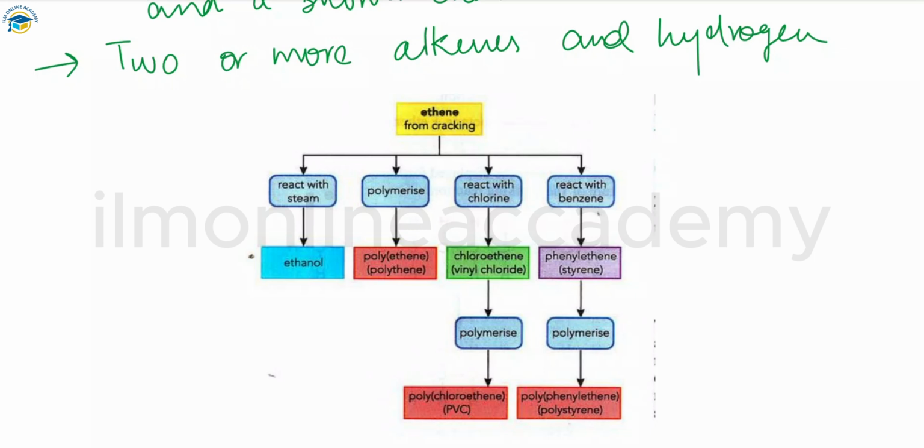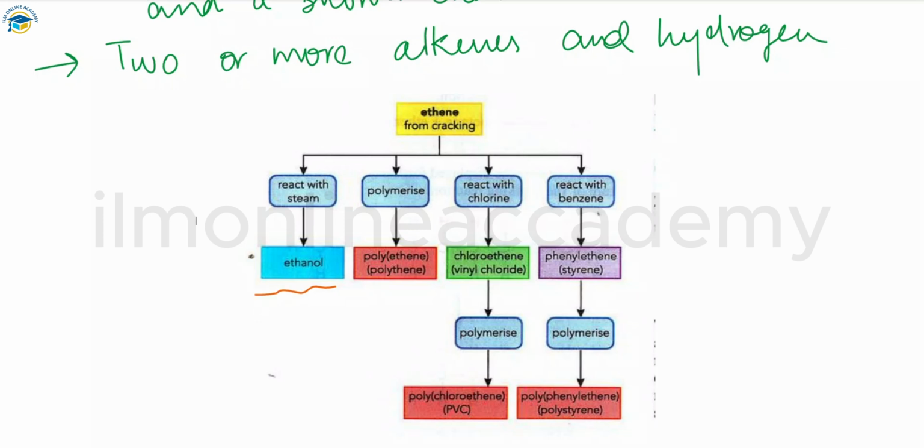You can see here these alkenes are useful as raw materials for making several important products that we use in our industries and in our daily life. We have some important uses for the ethene that is produced, while other alkenes are also useful. If ethene reacts with steam, it produces ethanol. Ethanol is a much more important alcohol because it is used widely in so many different industries for the preparation of different things.